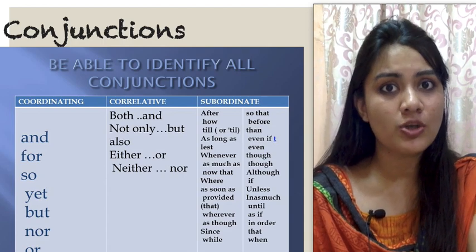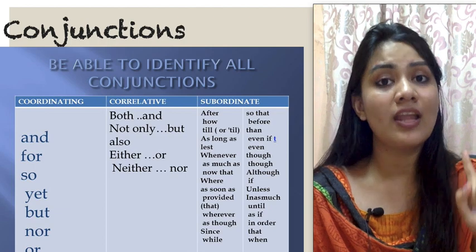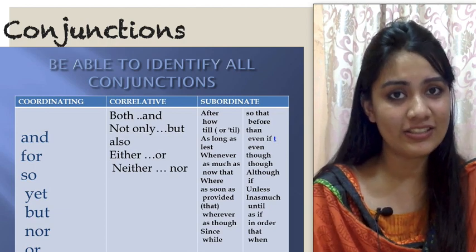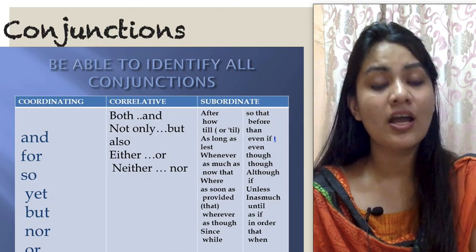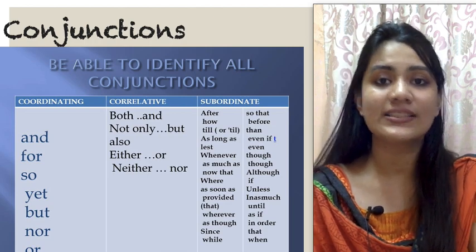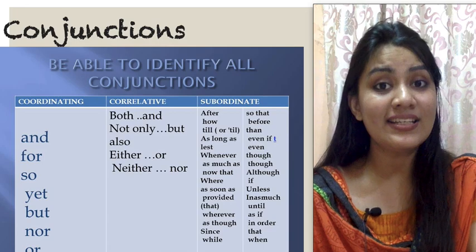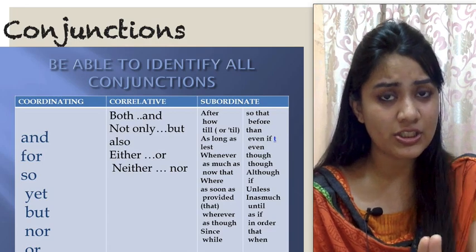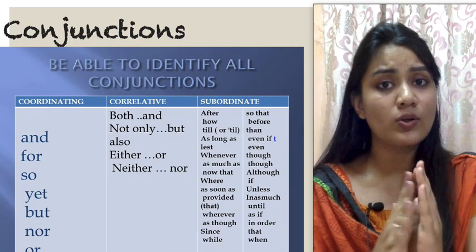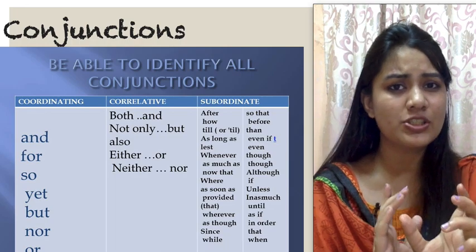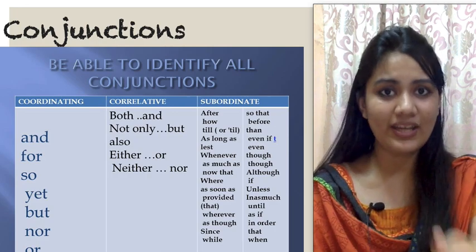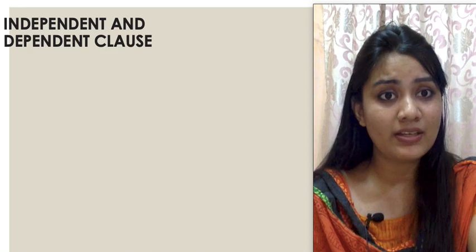Now let's take another example. Until you finish your homework, I will not take you to the party. I will not take you to the party here is an independent clause. Until you finish your homework is a dependent clause. Now until is a subordinating conjunction because it also tells the relationship. Other than joining, it is also telling you more about the two clauses, right? Now let's understand independent and dependent clauses.